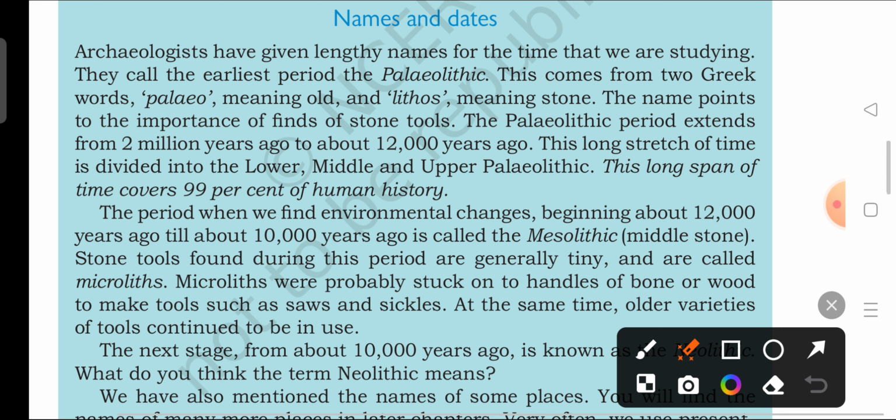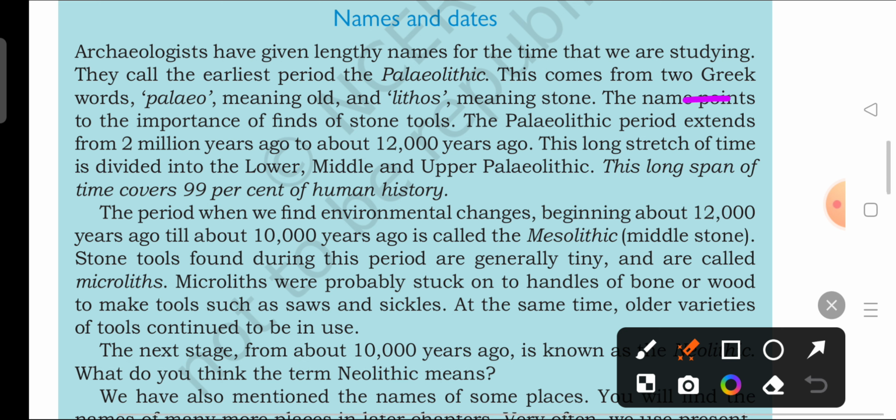The earliest people were there from around 20 lakh years ago, that is around 2 million years ago. So that period has been named Paleolithic by the archaeologists.